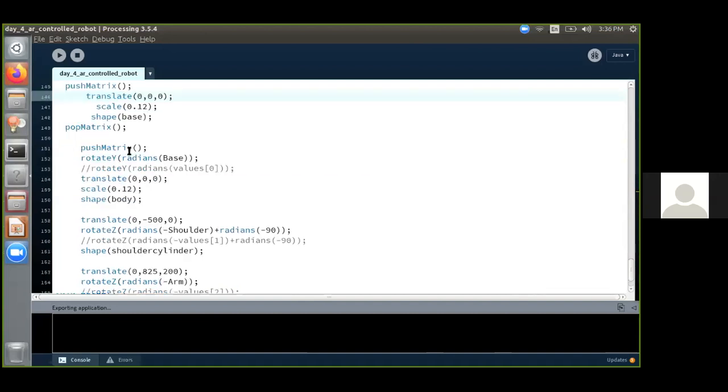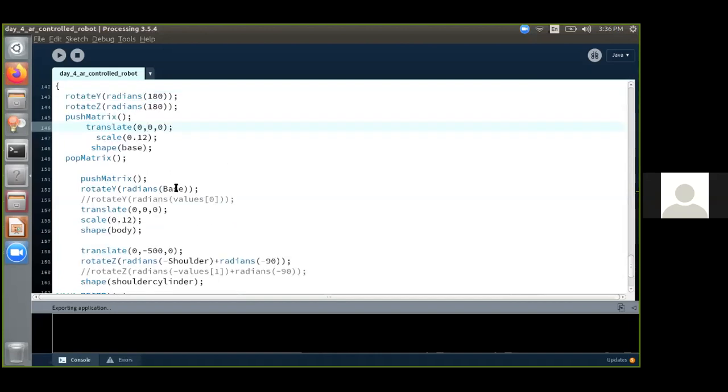Then push matrix starts, and we are declaring the base in radians. So what happens here is the body is going to rotate along the y-axis by a factor angle by base. The base value is given by the slider.